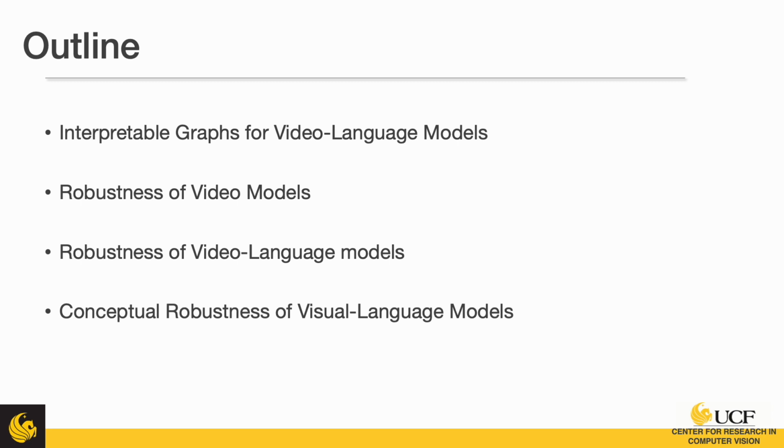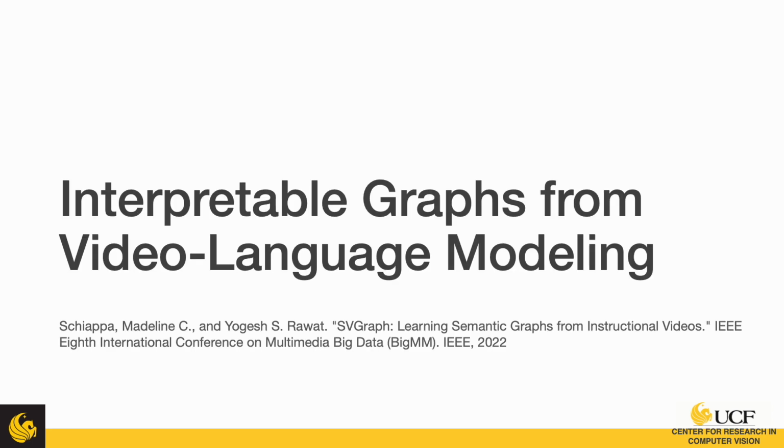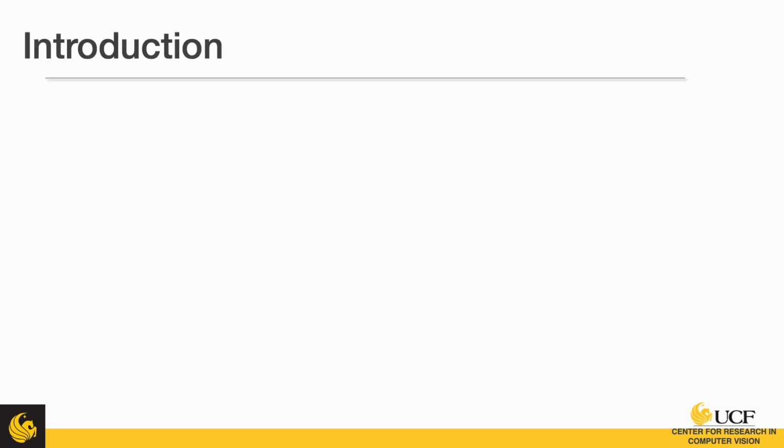So the outline is we're going to talk about 4 bodies of work. The first is interpretable graphs for video language models. The second is robustness of video models, robustness of video language models, and then finally conceptual robustness of visual language models. So first, interpretable graphs for video language modeling.